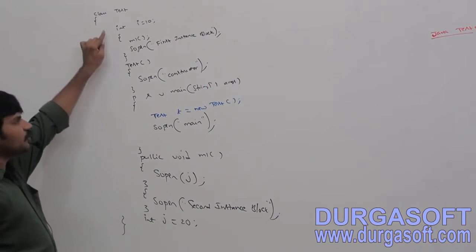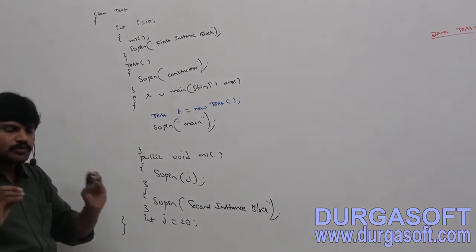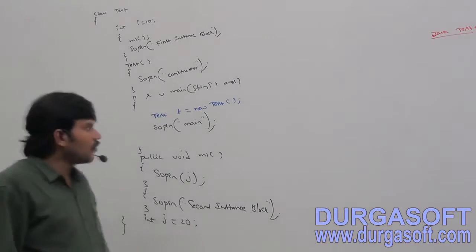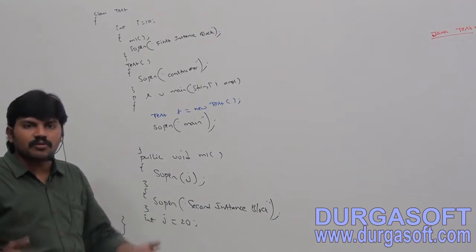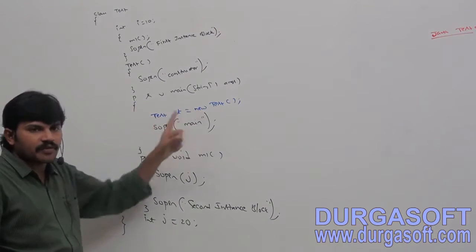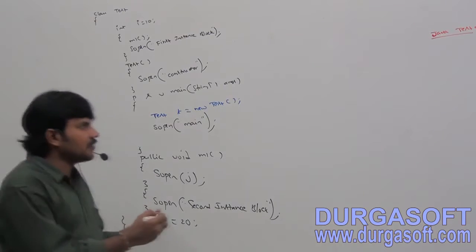Whenever we are executing a Java class, which flow starts first? Static control flow. In the static control flow, whenever we are creating an object, instance control flow will be performed. So just observe the sequence of actions whenever we are creating an object.